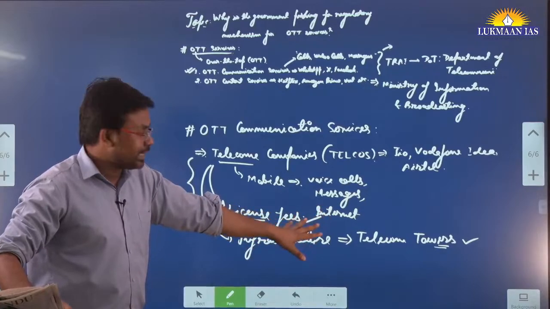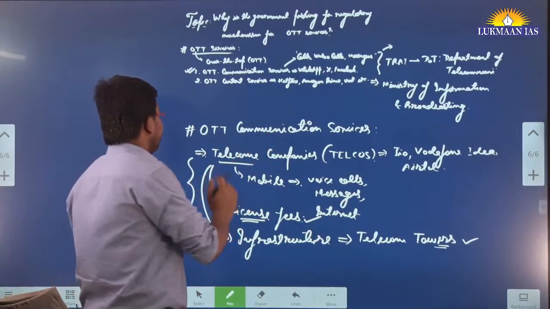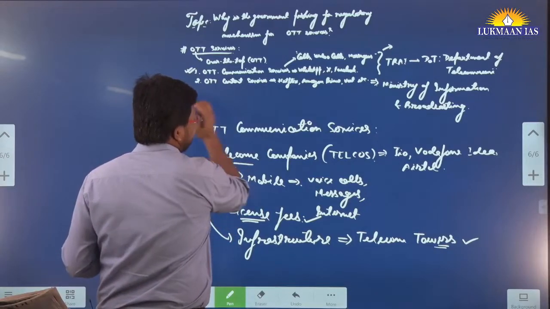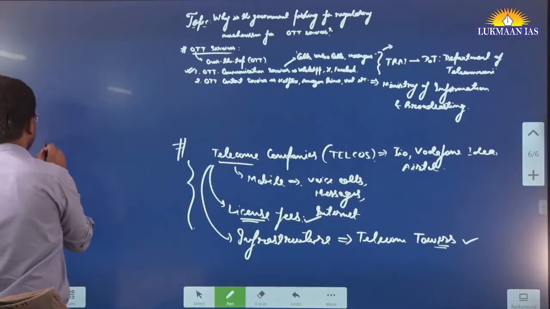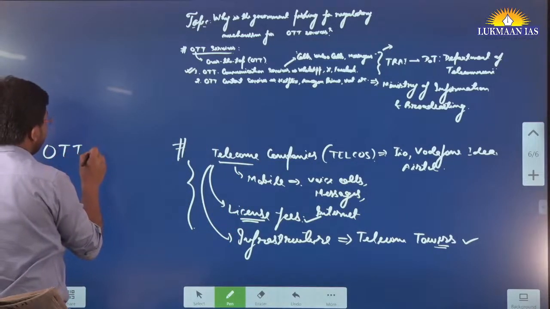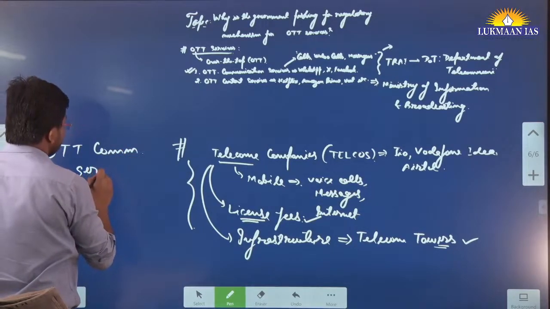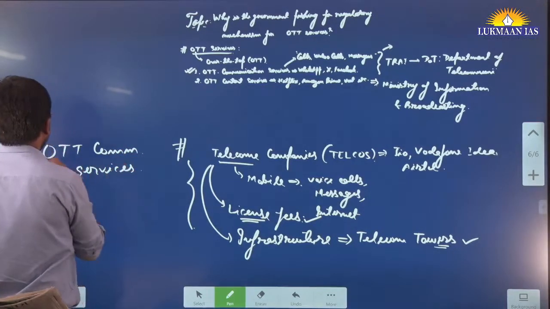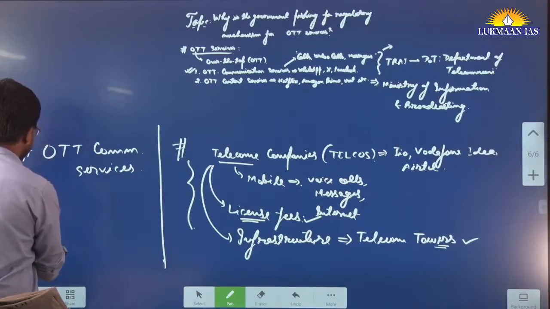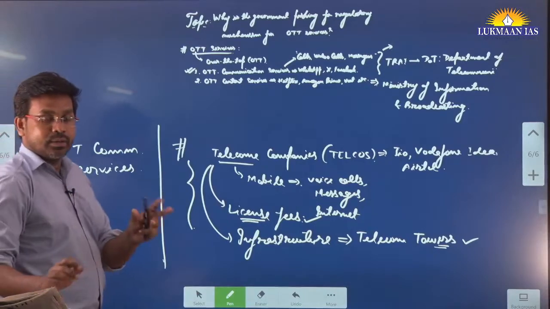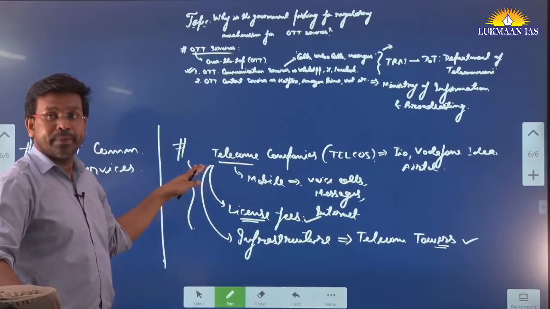and also for establishing infrastructure. And these OTT communication services, so let me write down OTT communication service platform. How are they eroding the business of these telecom companies?